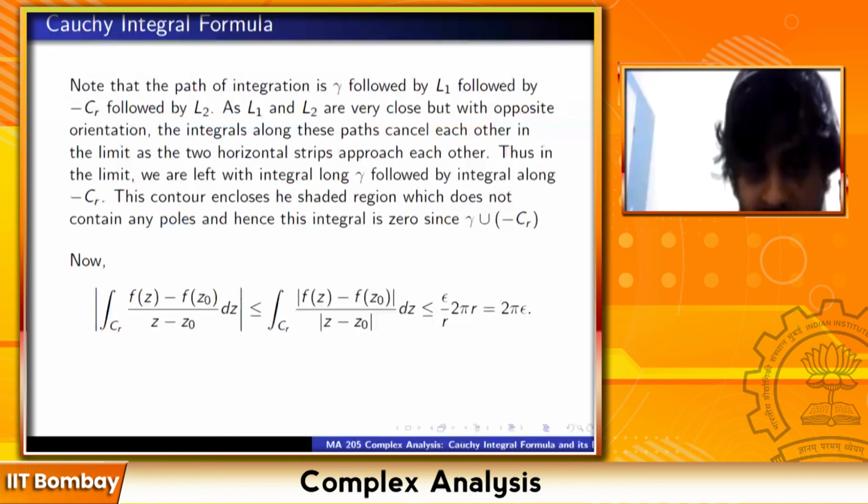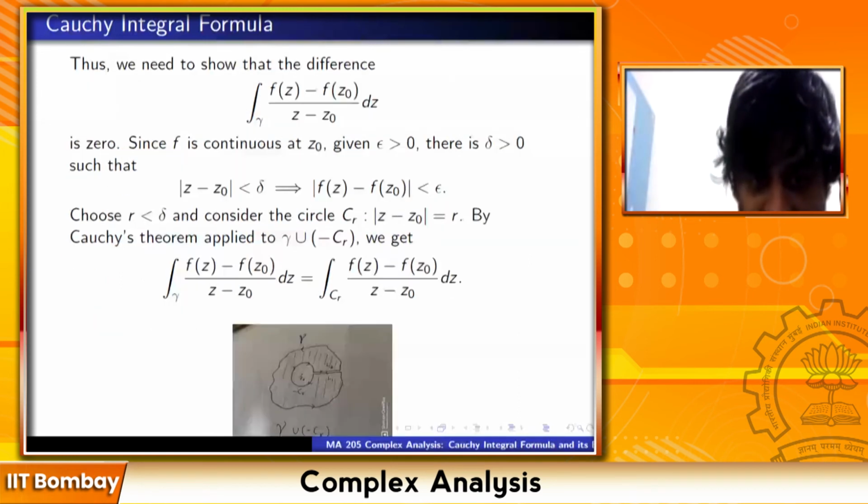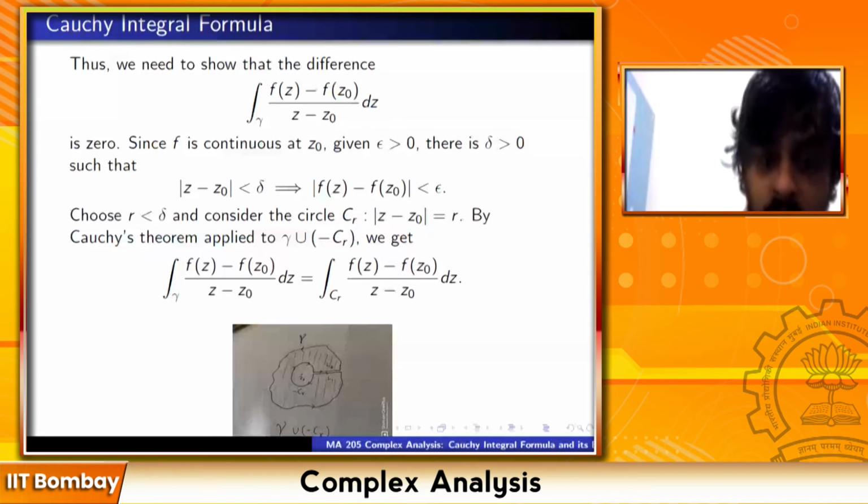I have made this little slit there as the vertical distance between L1 and L2 tends to 0. In the limit, integration along L1 will be equal to integration along L2 because you have taken them in opposite orientation. This is like saying integration f(x) dx from a to b is minus integration f(x) dx from b to a. So in the limit, those two will cancel each other.